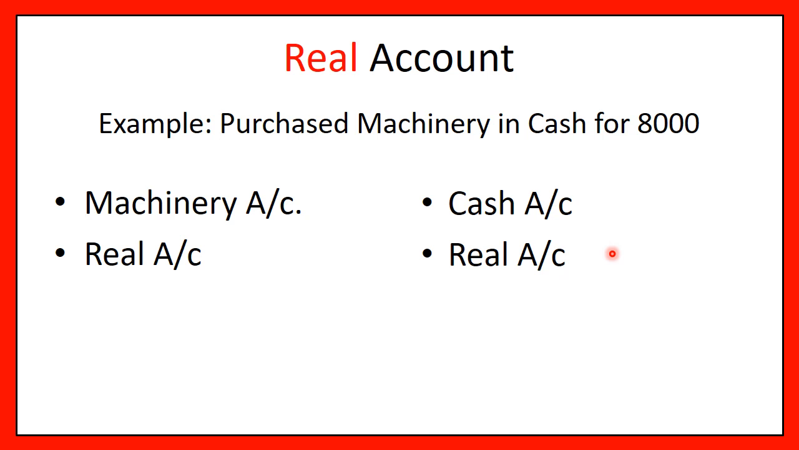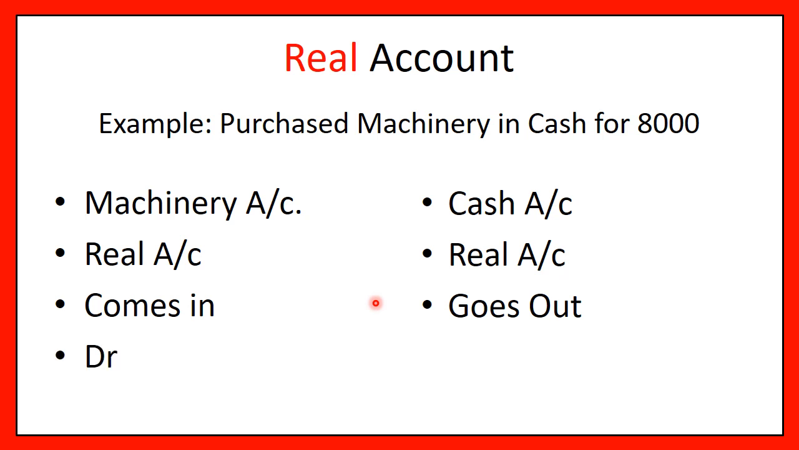All right. Now tell me, machine is coming in or going out? Okay, because you have purchased machinery, so you should look at that machinery comes in. And what is going out? Definitely, cash is going out. So machinery comes in, cash goes out. Now apply the rule. What's the rule, friends? Debit what comes in, credit what goes out.